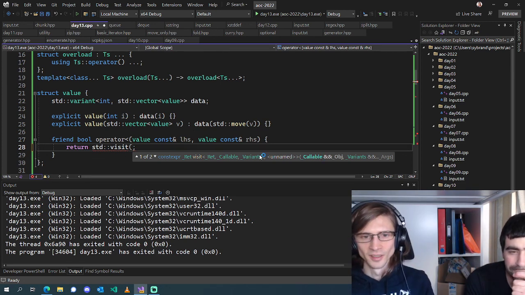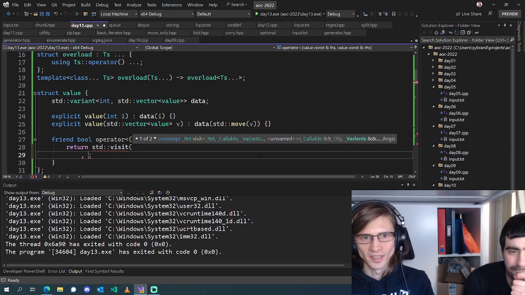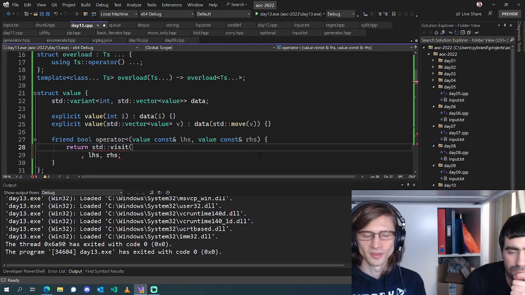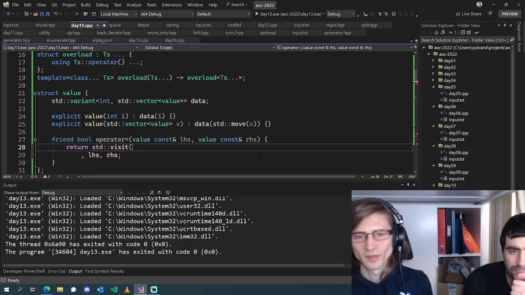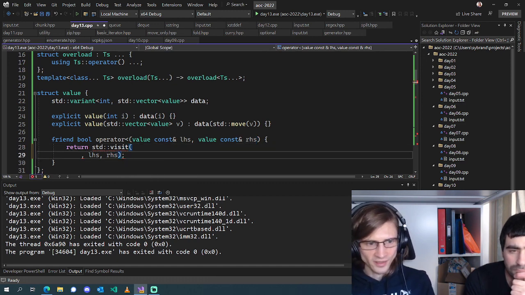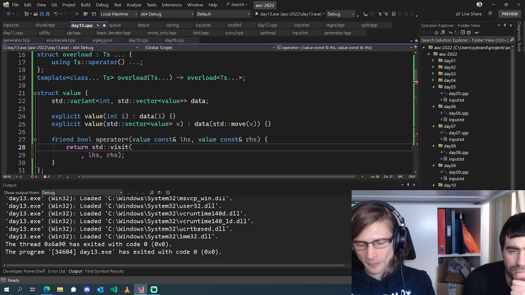So our variants are gonna be LHS and RHS, and then we're gonna pass in something, a callable object which will essentially do multiple dispatch, will double dispatch on our LHS and our RHS.